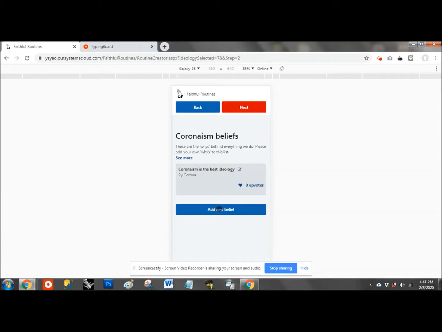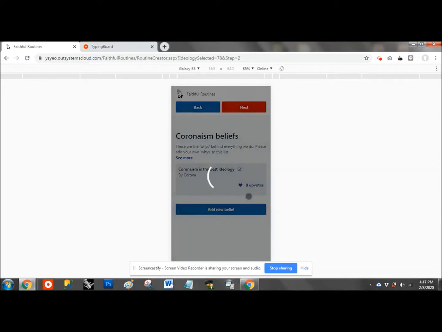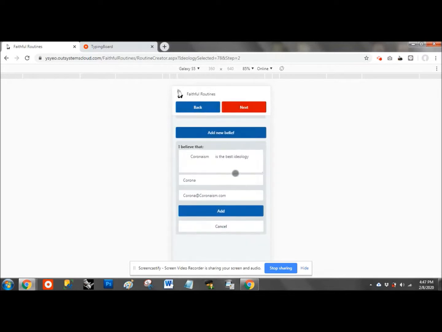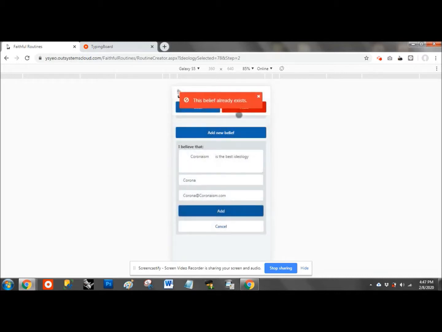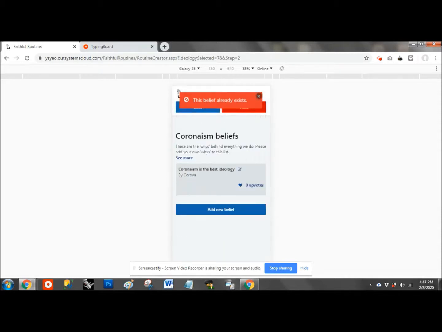Okay, so we will try to add the same belief again, which is coronism is the best ideology. Okay, let me try to add. Yes, this is the same belief. I'll try to add again. This belief already exists, so you cannot add the same belief twice. Okay, so we shall cancel. Okay, so next.